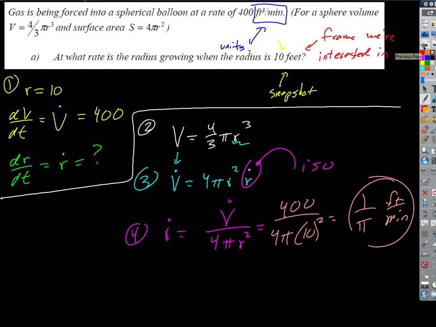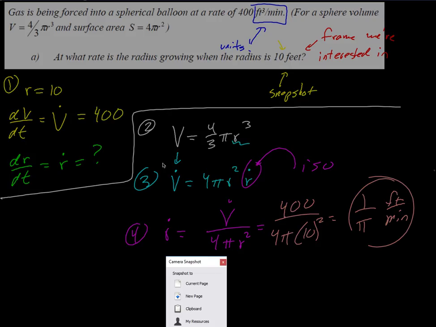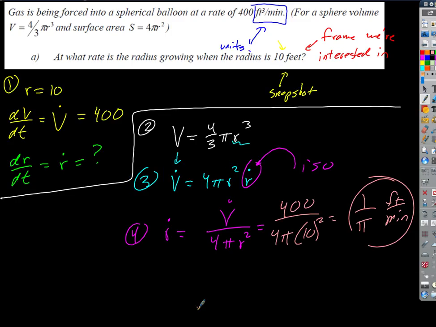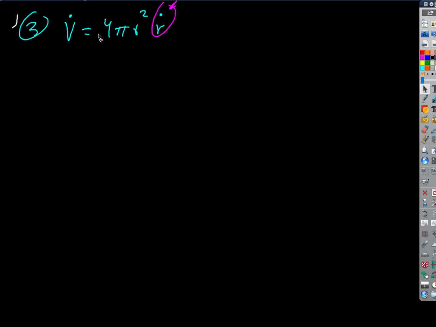Well, why is that? If we look at volume versus radius in this function, this is a pretty interesting equation. We relate these rates like that.